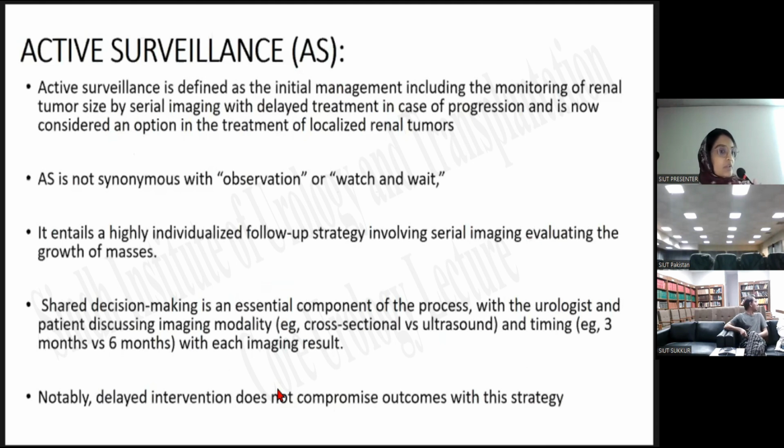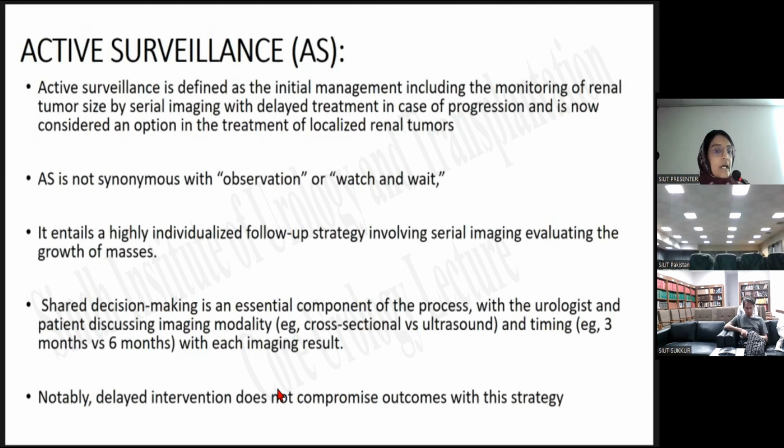So what is the active surveillance? Active surveillance is defined as the initial management, including the monitoring of the renal tumor size by serial imaging with a delayed treatment in case of progression, and is now considered an option in the treatment of localized renal tumors. This term should not be synonymous with observation or watch and wait, because it should be differentiated from watchful waiting. In watchful waiting, routine imaging is not done, and curative or active treatment is only done until the symptoms appear.